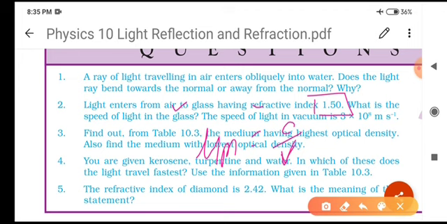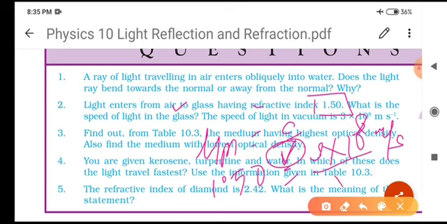The refractive index is given here as 1.50, and the value of c, the speed of light in vacuum, is 3 into 10 to the power 8 meter per second, and the value of v, the speed of light in that medium, we have to find. Means we have to find the speed of light in glass, simply vg.